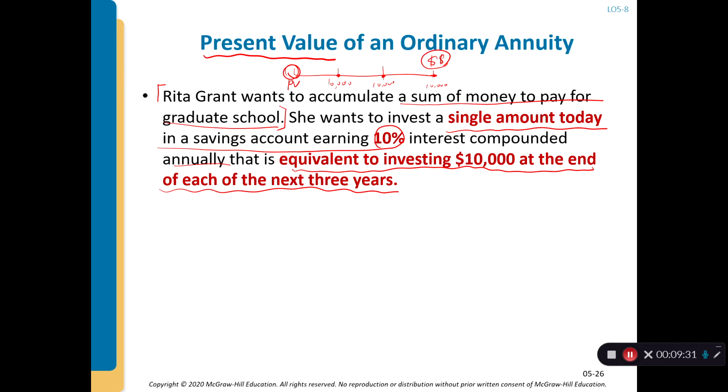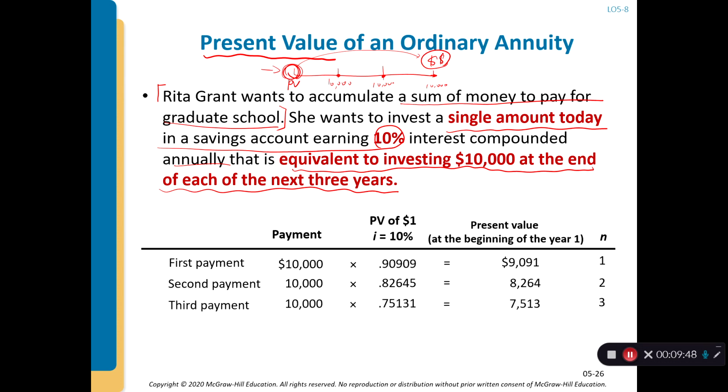So you have two ways. One, you can save $10,000 at the end of each year, or you can put a lump sum in and find out how much money you have in 3 years. So it is essentially calculating the present value of the cash flow of these 3 years.